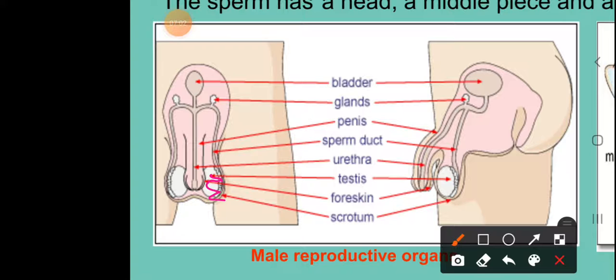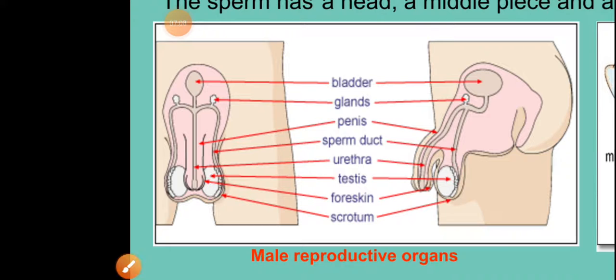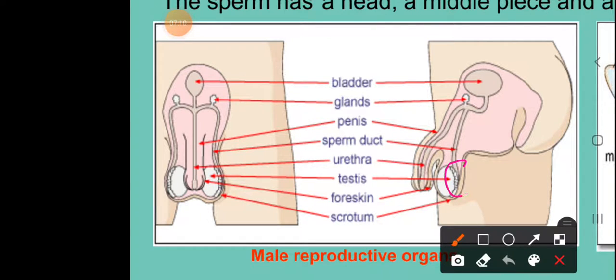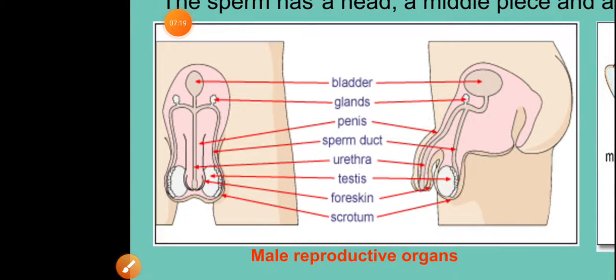Once the sperm cells are produced, they come out from the testes and are stored in the epididymis. This coiled part, which is present on the testes, is called your epididymis, where the sperm cells are stored for a short duration.